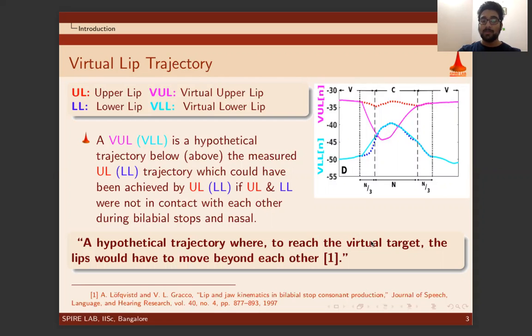A virtual upper lip or a virtual lower lip, henceforth denoted as VUL and VLL respectively, was formally introduced by Löfqvist and Draco. It is a hypothetical trajectory below, in case of VUL, and above, in case of VLL, the measured upper lip and lower lip trajectory respectively, which could have been achieved by the upper lip or the lower lip if the lips were not in contact with each other during the production of bilabial stops and nasals. We in this work propose a novel technique to estimate the virtual lips during the production of bilabial stops and nasals.